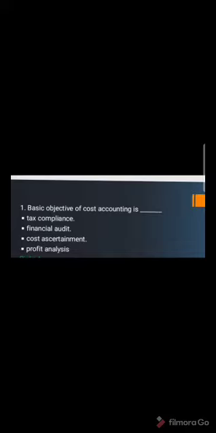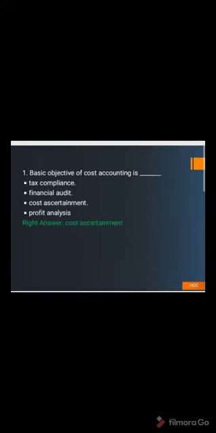Basic objective of cost accounting is: 1, tax compliance, 2, financial audit, 3, cost ascertainment, and 4, profit analysis. Let's move forward to the answer. The right answer is cost ascertainment because we do not have to calculate the tax. We do not have to prepare for the financial audit while preparing the goods. Because as we all know, cost accounting is just used to calculate the cost of different products.